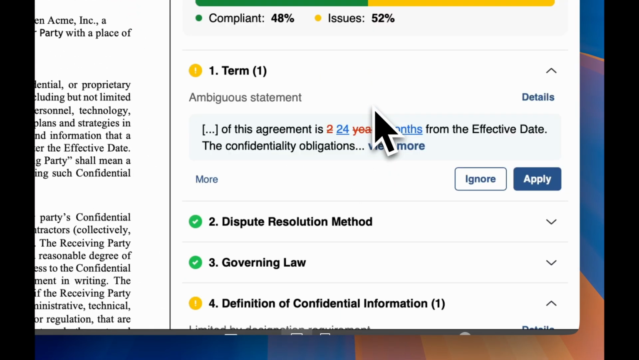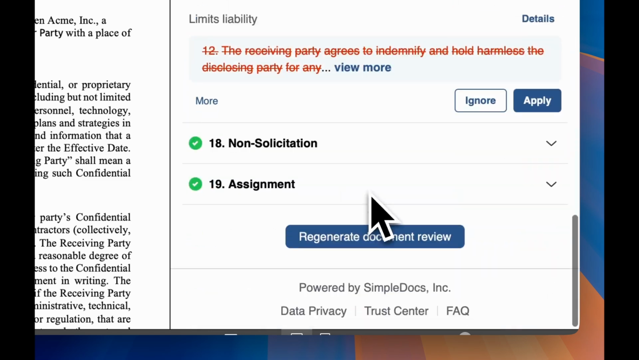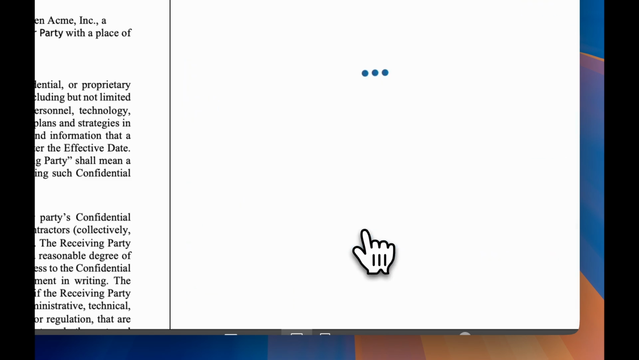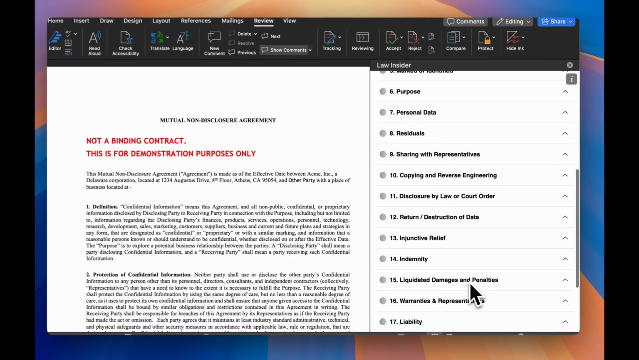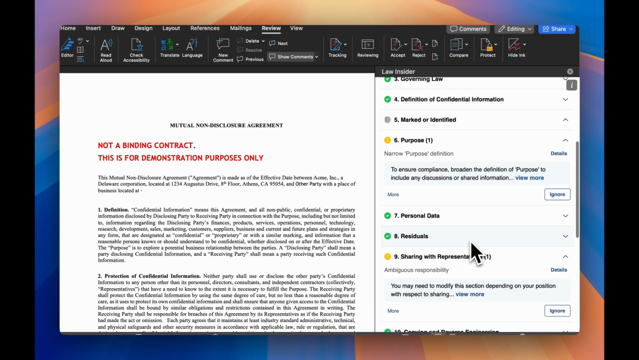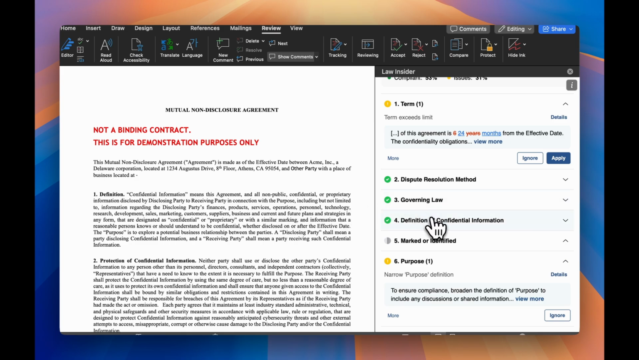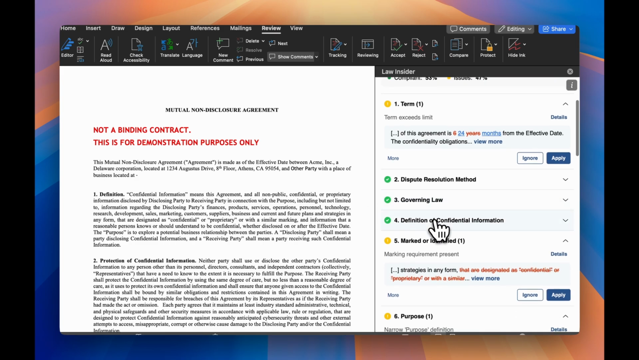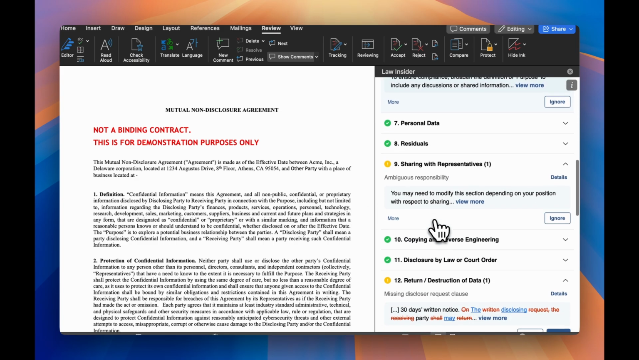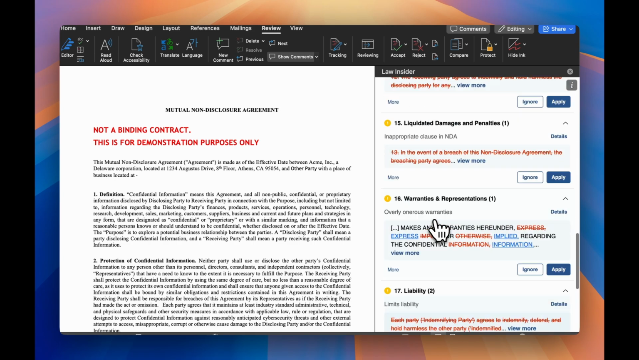You can also configure the standard playbooks. Let me regenerate. You can see that the 1NDA playbook comes with 19 issues, and these issues are now being applied against the document on the left. I can accept the ones that I want. I can ignore others based on the specifics of that agreement.